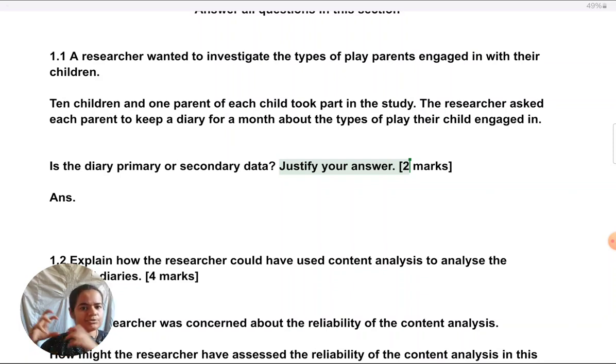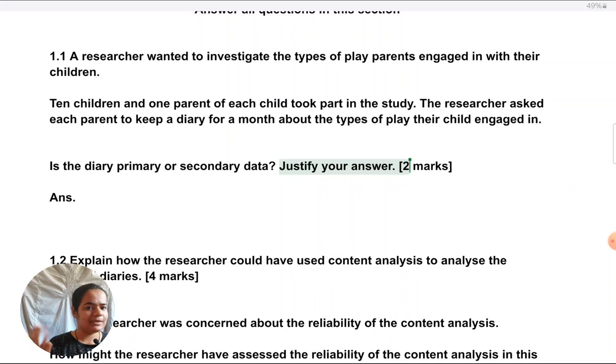So what happens is, because students think incorrectly, they assume anytime it is documented, like if it's a diary or something, it has to only be secondary data. But if it is something like a researcher is personally observing something or is interviewing someone, then it is primary data. So this is a very big misconception. Okay, so just clarify that firstly and make sure you know that primary data is the one which is for the aim or the purpose of this study, and secondary data was meant for the purpose of some other study. It's just being borrowed into this study. So this is the way of deciding, is it primary or secondary.